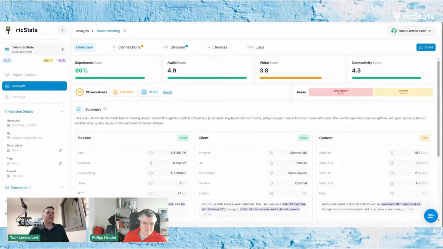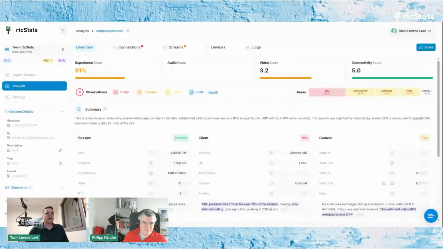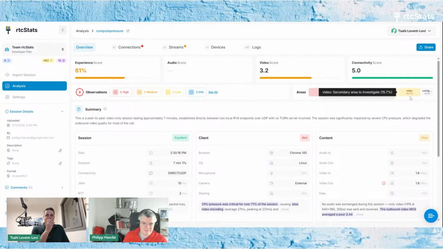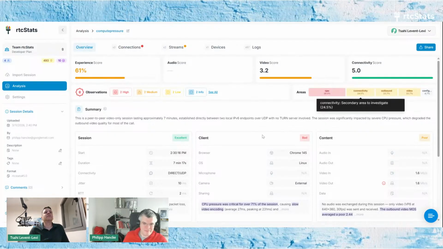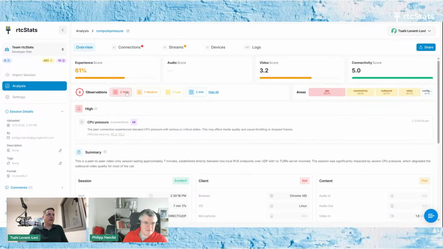And then the file that I have here, it's a lot more varied. For example, here we've got CPU as the main one. We're looking at compute pressure issues, and then connectivity, outbound, and video. These are the main things that we can find in this file across different types of observations. So that type of information gives you a lot more data and insights on the files that we have. An interesting one that we have here is a new observation, let's find it, around compute pressure.